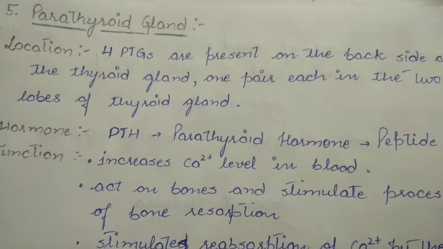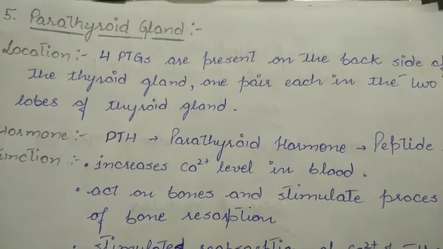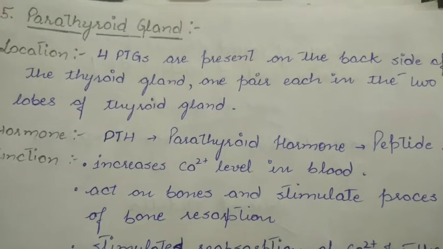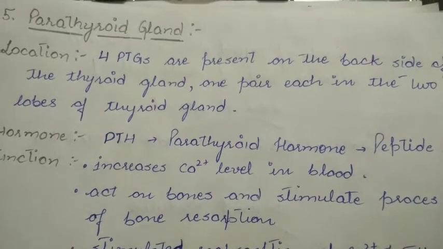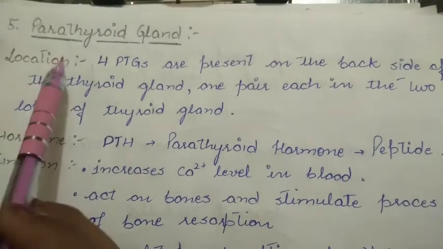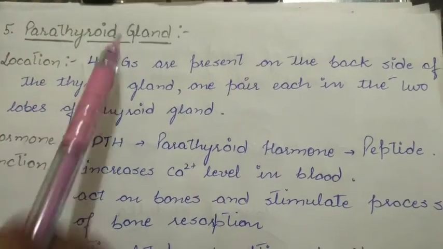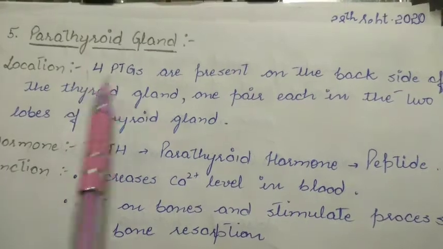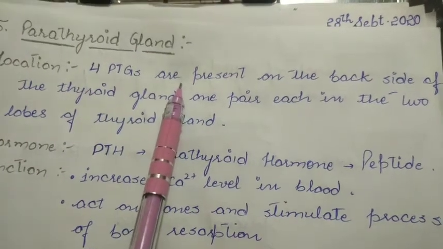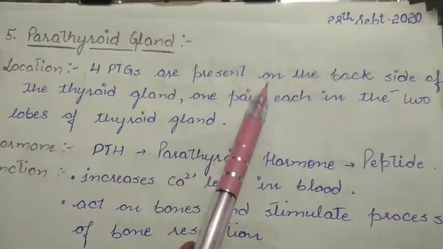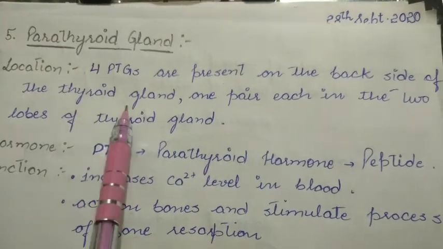Good morning, students. I am your educator Dolce, and today we are starting with the fifth gland, that is the parathyroid gland. As the name implies, what is parathyroid? Para means surrounding, thyroid means thyroid gland. There are four parathyroid glands, lobes of parathyroid glands, that are present on the back side of the thyroid gland.